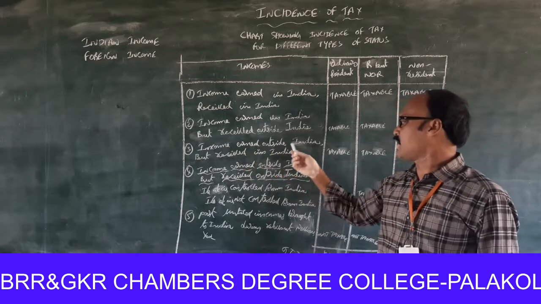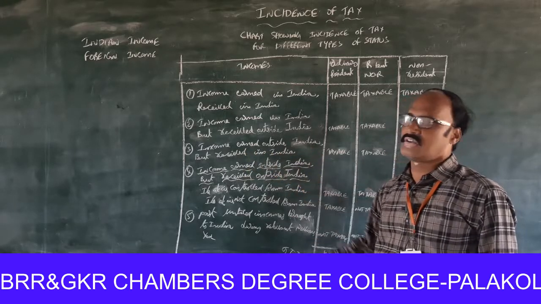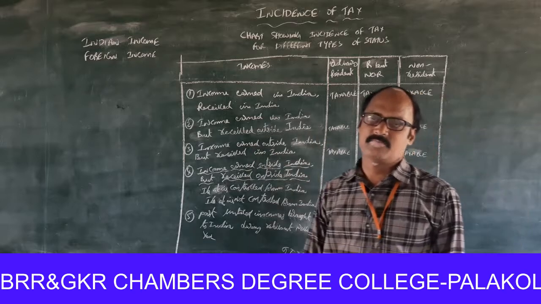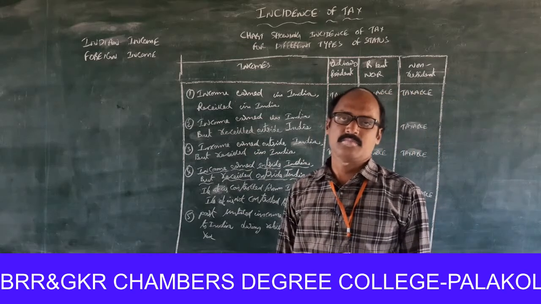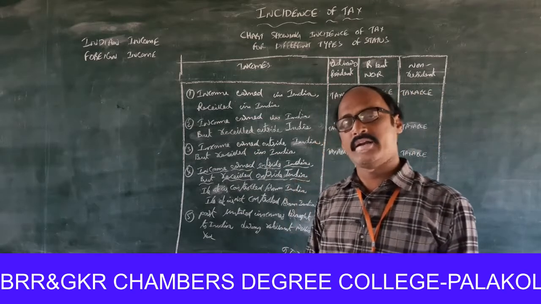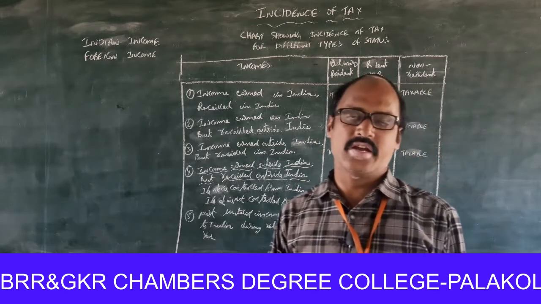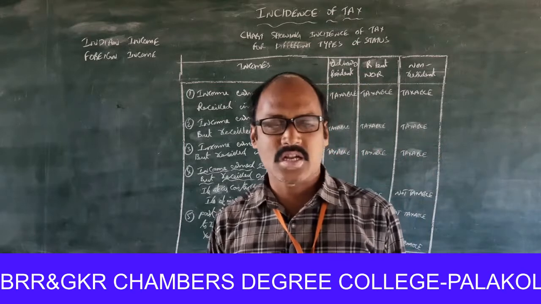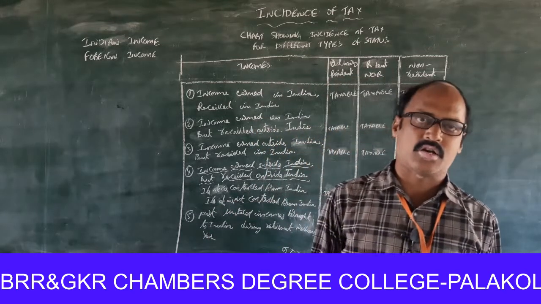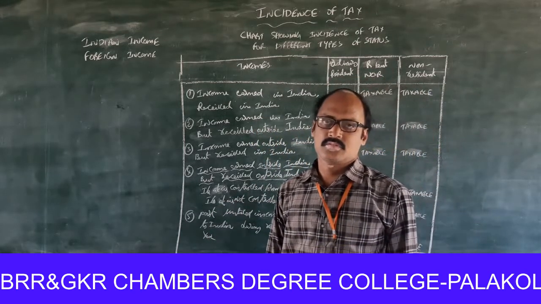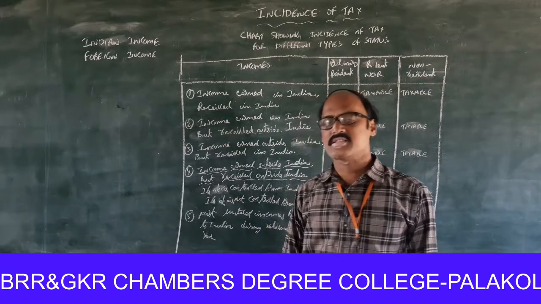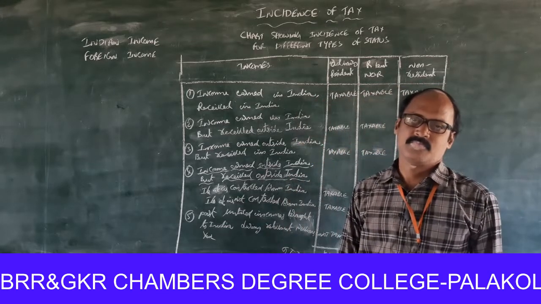Income earned outside India but received in India is also Indian income. Foreign income is income earned outside India and received outside India, whether or not it is controlled by the government.